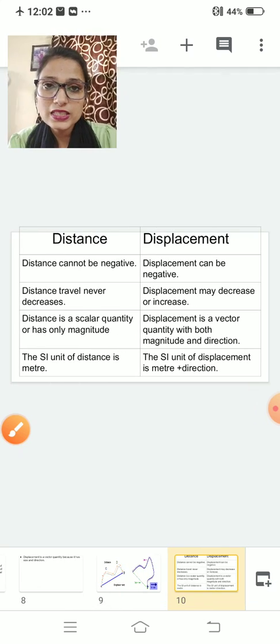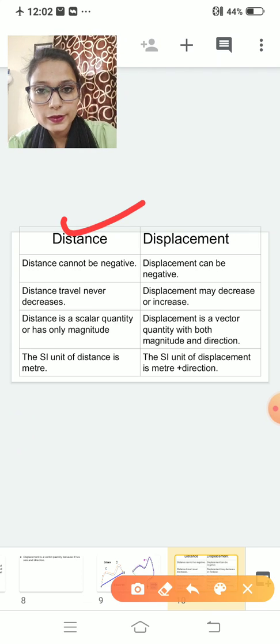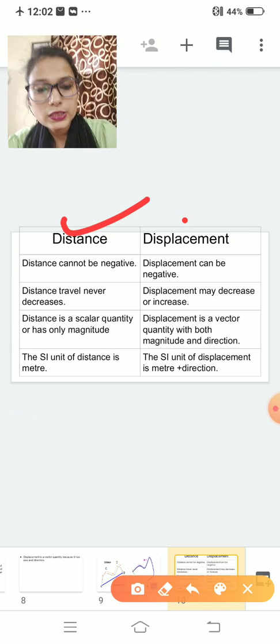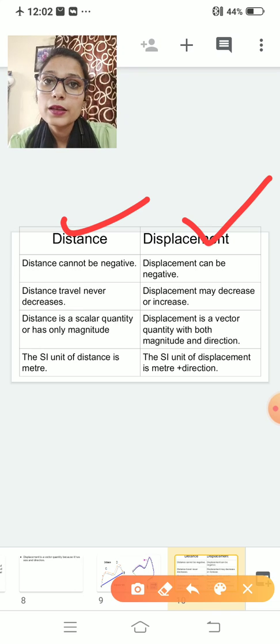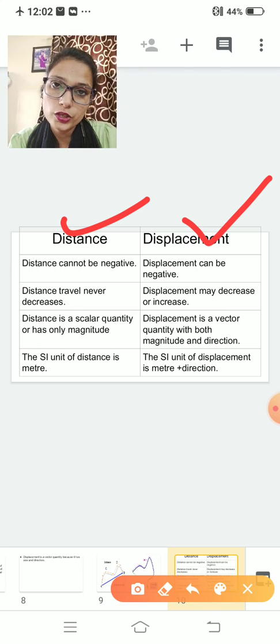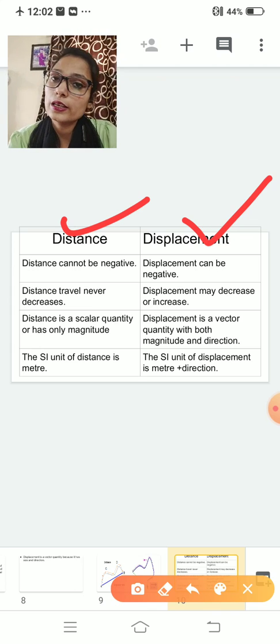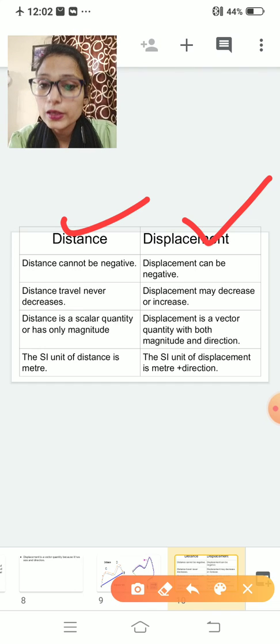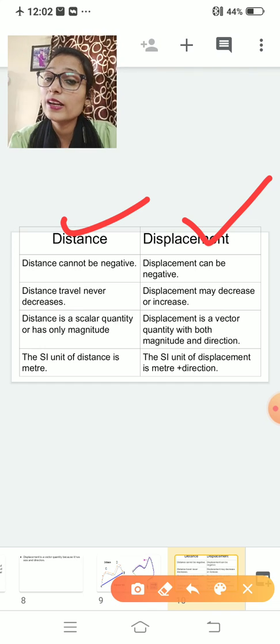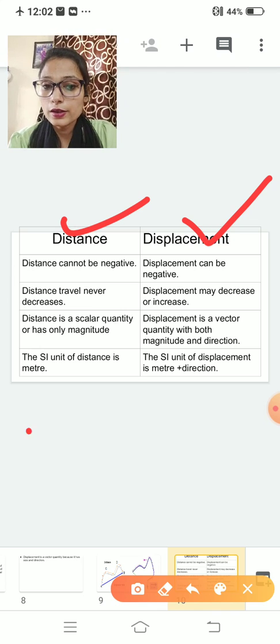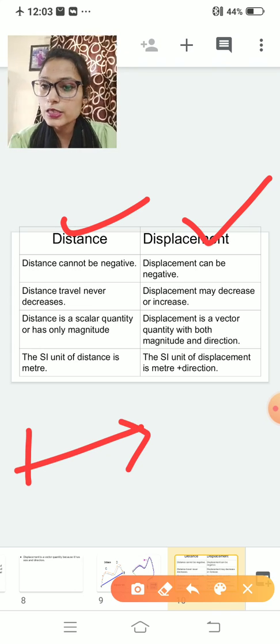Now, what is the difference between distance and displacement? Distance cannot be negative, displacement can be negative. Why? Because in distance we are not considering direction. If we are not considering direction, how will the minus sign come? Clear? And in displacement we are considering direction. If we take one direction as positive, then the second direction we have to take as negative. Now, distance travelled never decreases. You can't decrease the distance, but displacement can decrease. How? It can increase and decrease both.